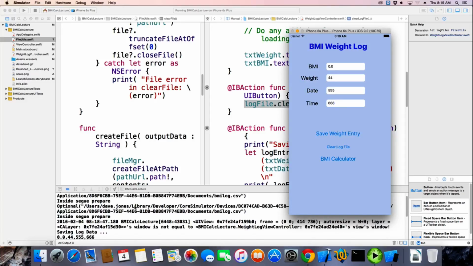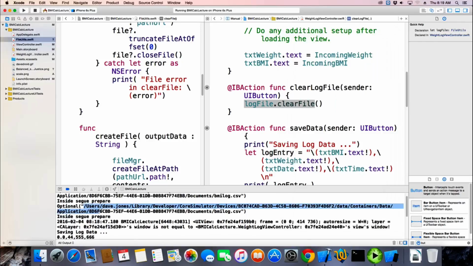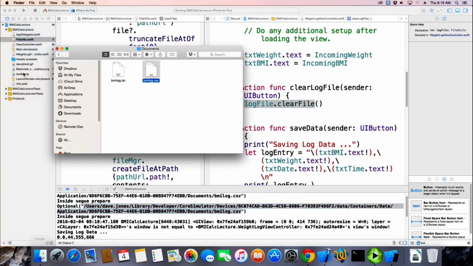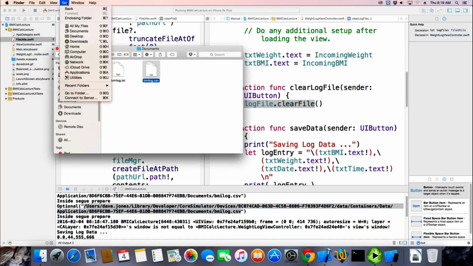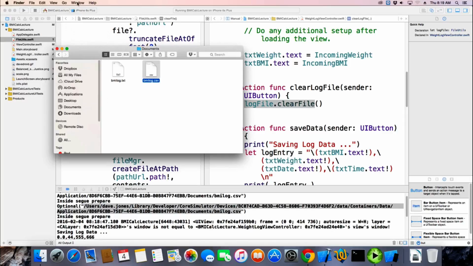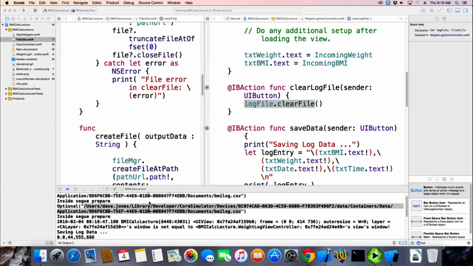So let's save some data and let's go look at the file in the Finder. Huh, that's interesting. How did you do that? The paste.